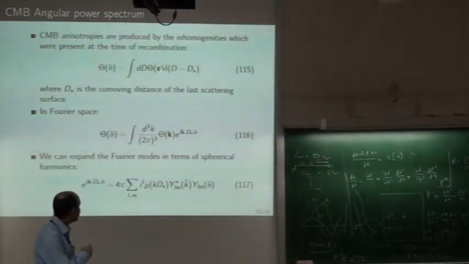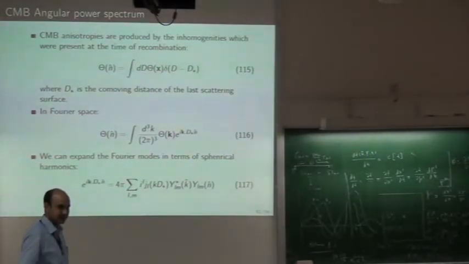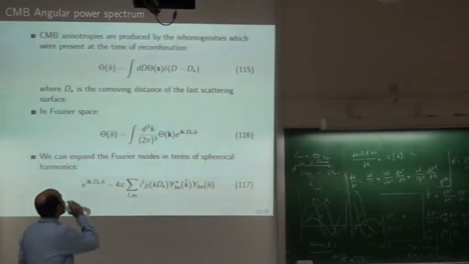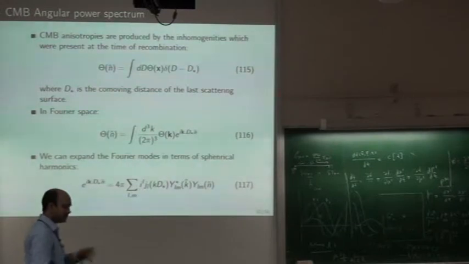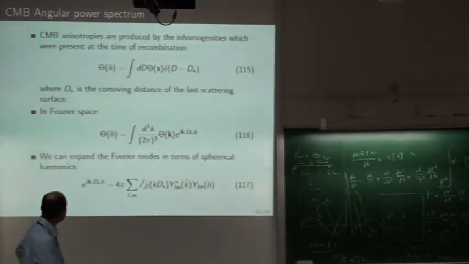Why do I call it inhomogeneity? Because it has x as an argument. X as an argument means something is changing from one place to another place. That is definitely inhomogeneity. So inhomogeneity in photon or in dark matter leads to the anisotropies at present.